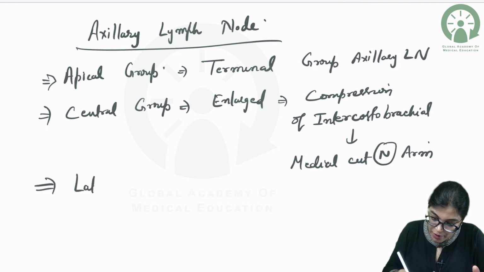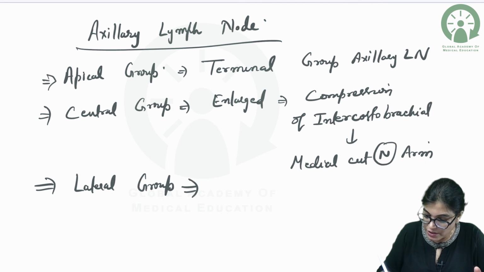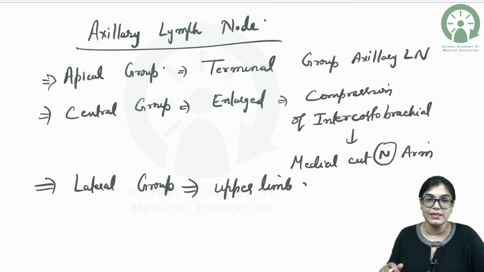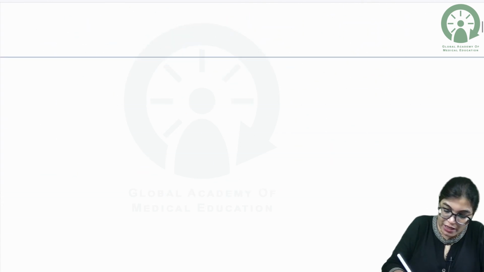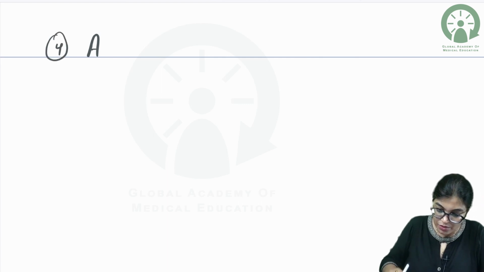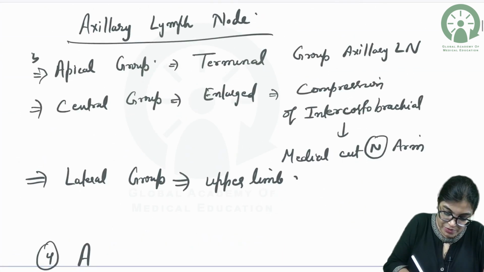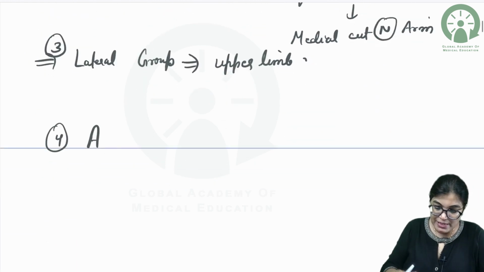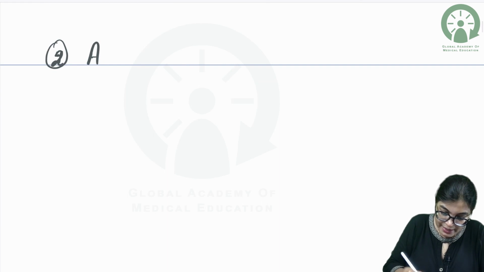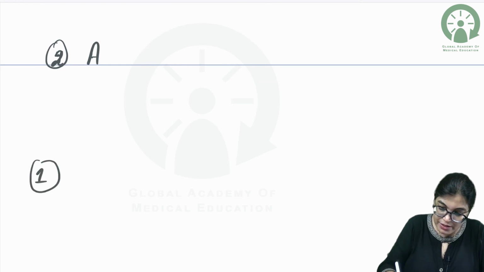The lateral group of axillary lymph node will drain lymphatics from the upper limb. Whole of upper limb lymphatics will drain into the lateral group of axillary lymph node. So this is the drainage area. Now I am talking about the anterior and posterior group. This will be fourth, this is fifth, fourth, third, this will be second and one. So let's talk firstly about the posterior group of axillary lymph node.